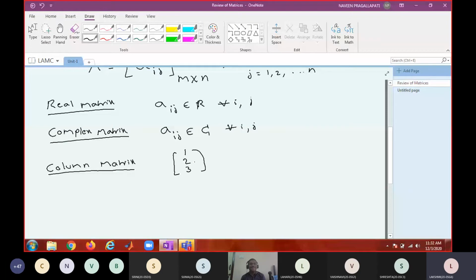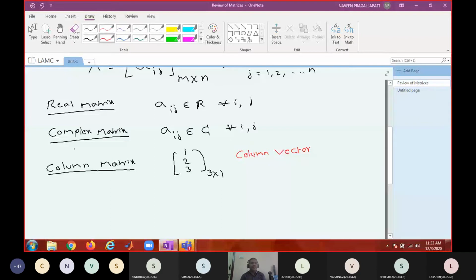It has three rows but only one column. Instead of telling all those things, you can say a matrix having a single column is said to be a column matrix. In this case, it is a 3 by 1 matrix. You may call it a column matrix, or you can call it a column vector.